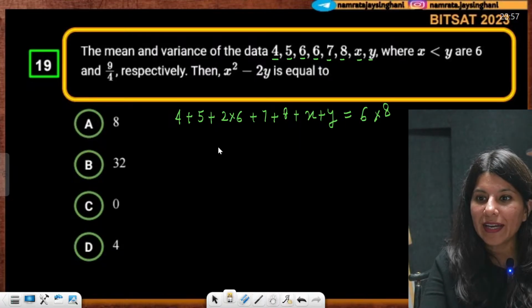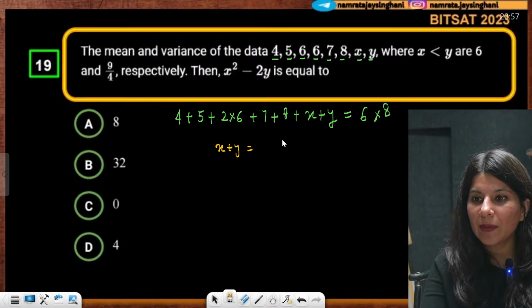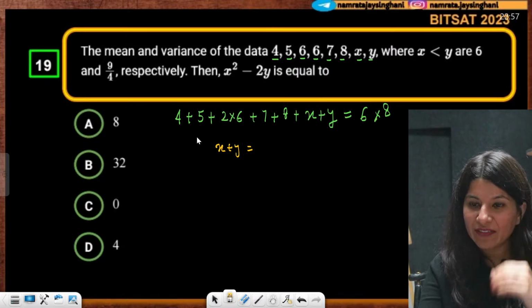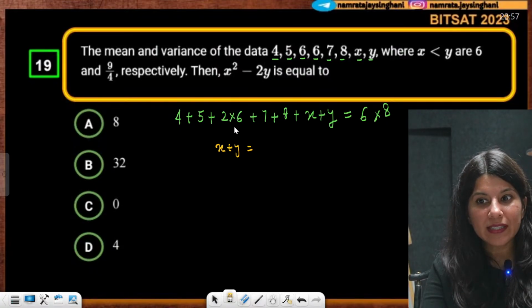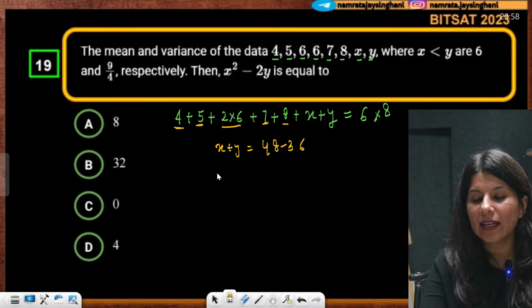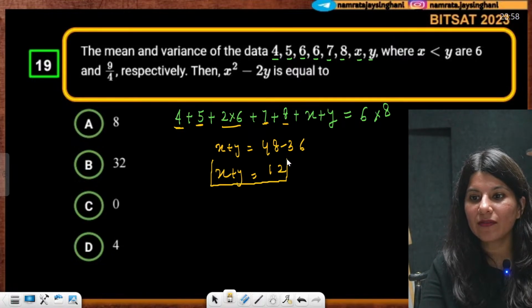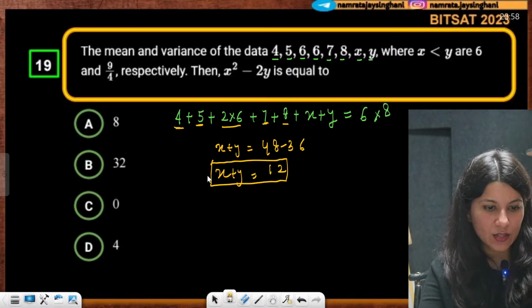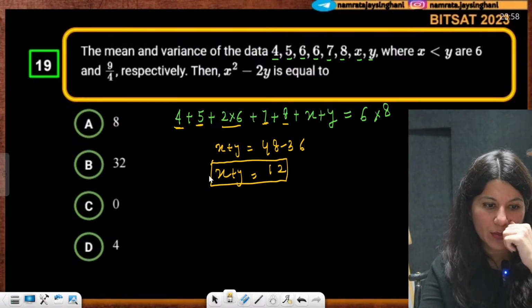Okay. So x plus y from here will be nothing but what? 48. Now the left hand side will be 12. 12 plus 8 is 20. 20 plus 5 is 25. 29, and this is 36. So 48 minus 36. So x plus y is actually 12. x plus y is 12. Everybody, are you with me? x plus y is 12, 12, 12.